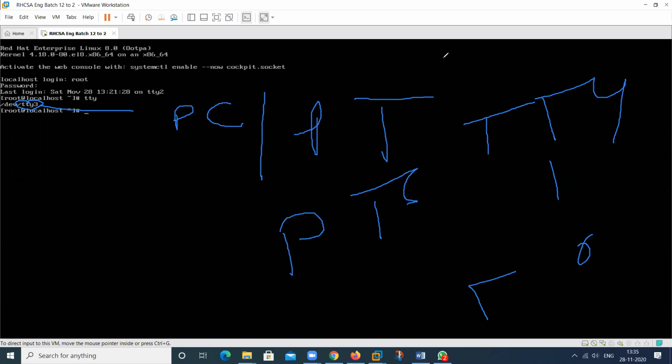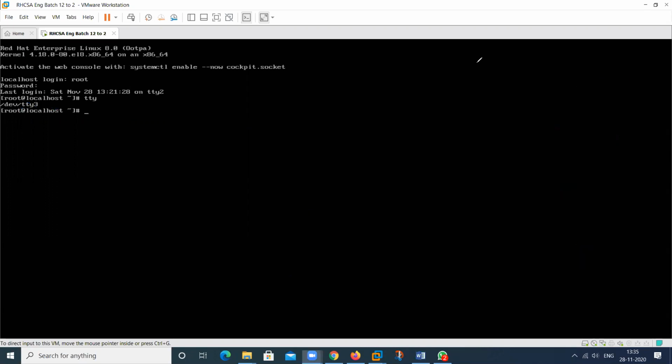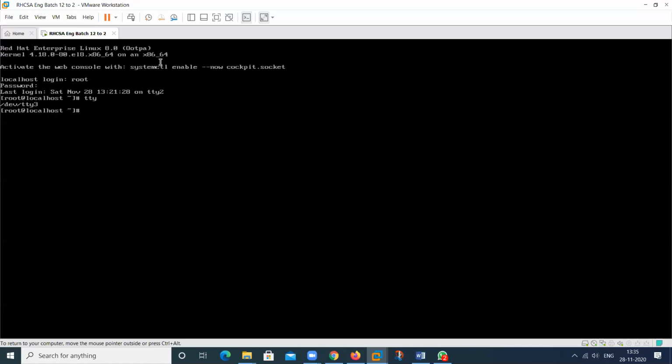I will show this again. We want to open a new terminal, so we press Control Alt F4, F5, F6. We press F6. Then your username. So the username is this one. Then give the password here.